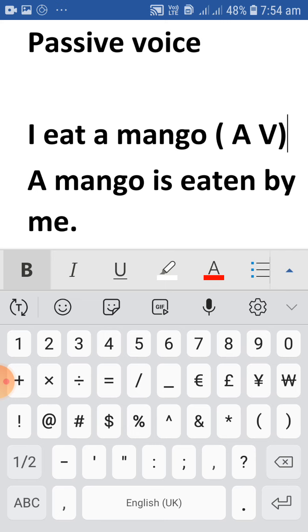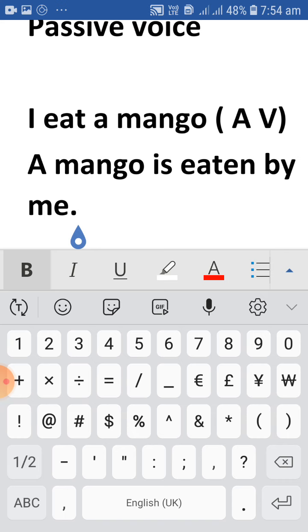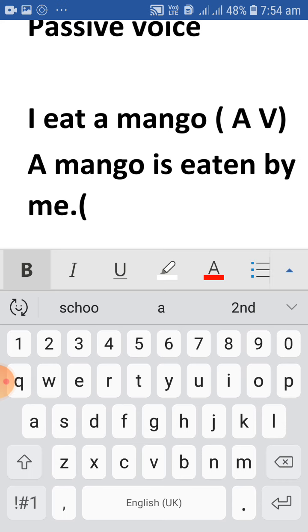The verb changes to V3. And we add by. So V3 and by are the common things in passive voice. By seeing the V3 and by, we can identify that the sentence is in passive voice. This is the structure we need to remember.